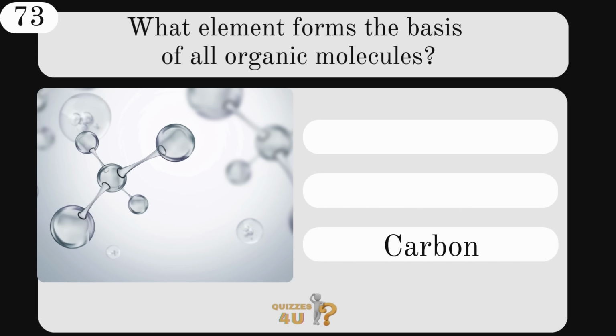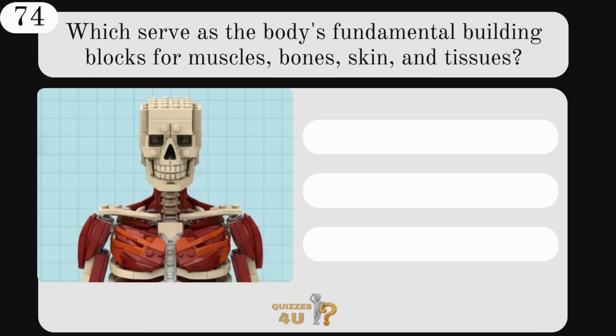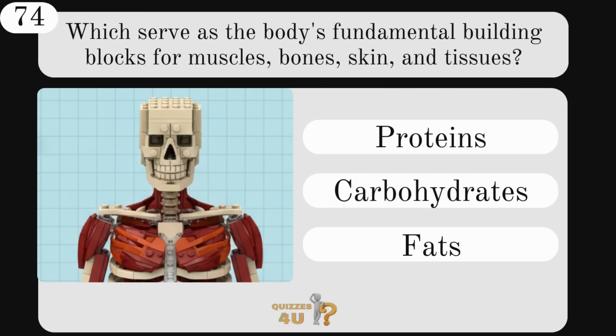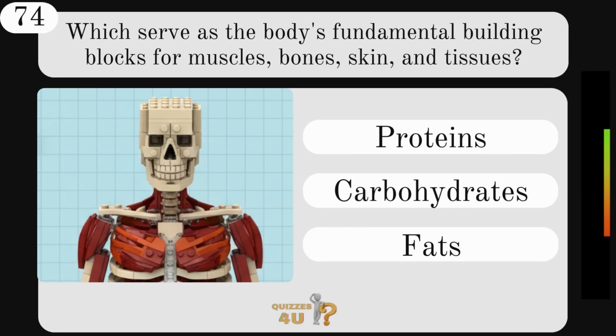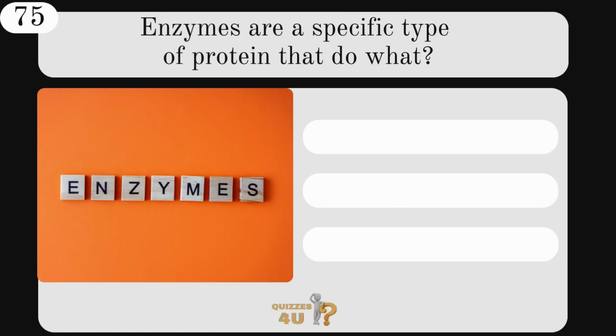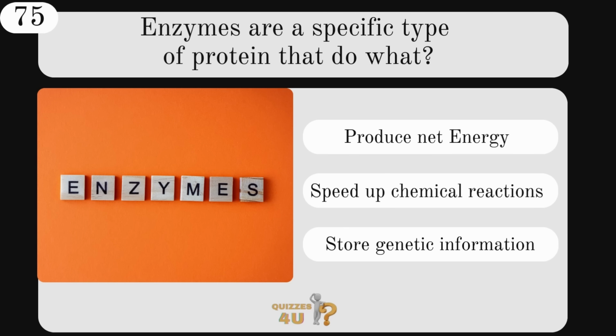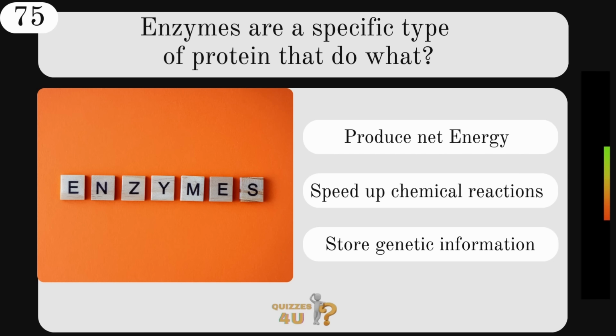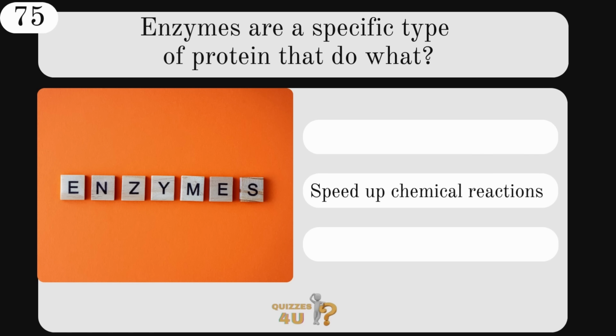That is carbon. Which serve as the body's fundamental building blocks for muscles, bones, skin and tissues? Proteins, carbohydrates, or fat? The answer, proteins. Enzymes are a specific type of protein that do what? Produce net energy, speed up chemical reactions, or store genetic information? Enzymes speed up chemical reactions.